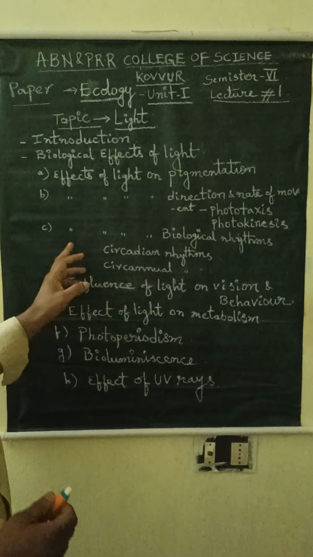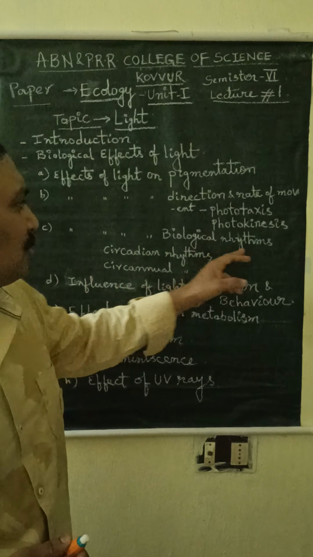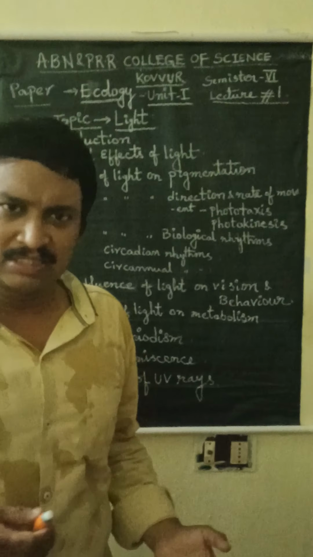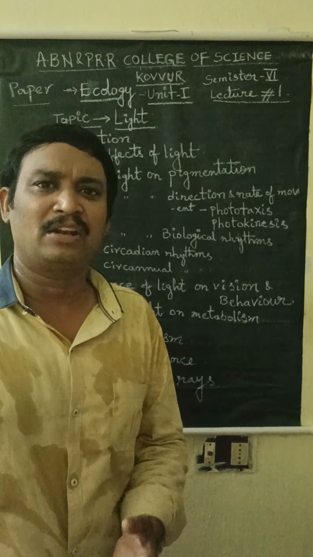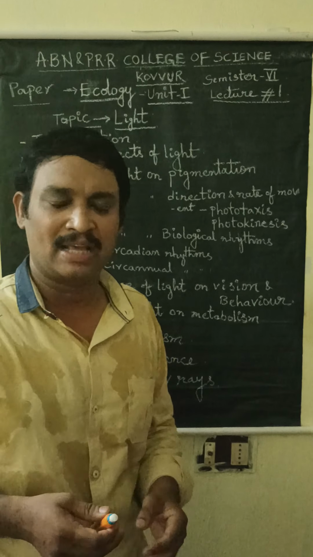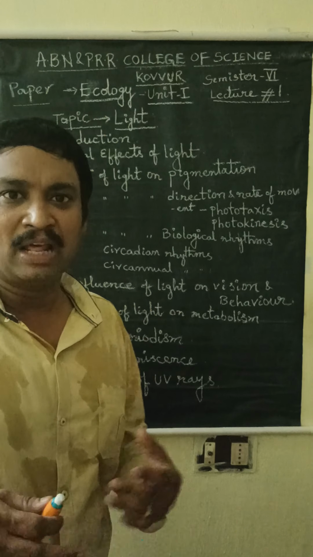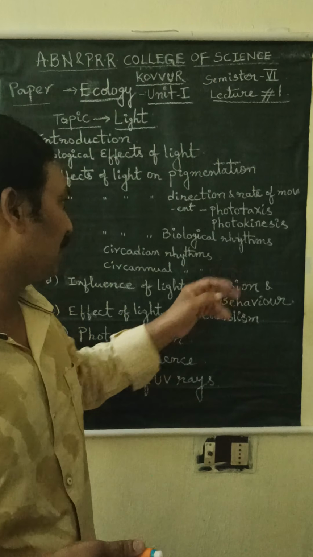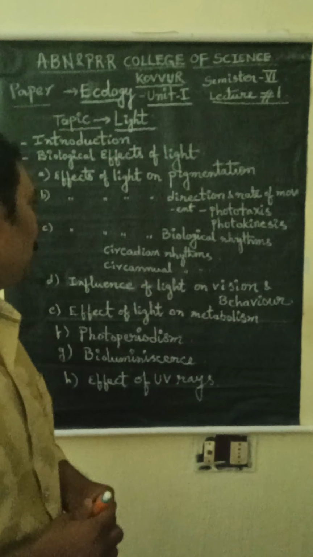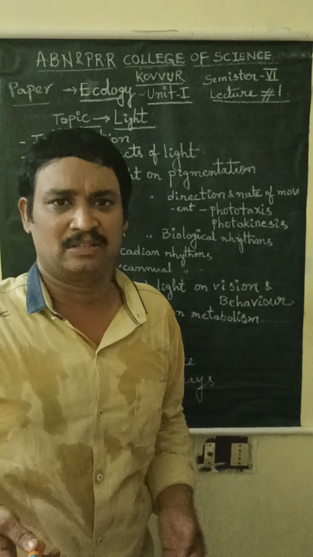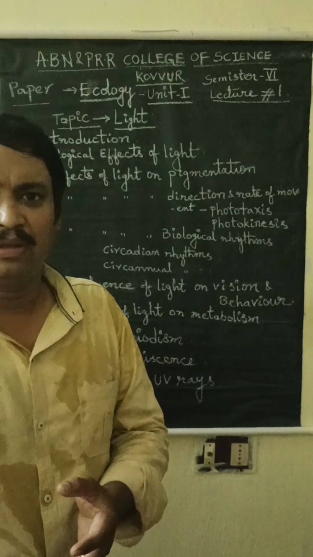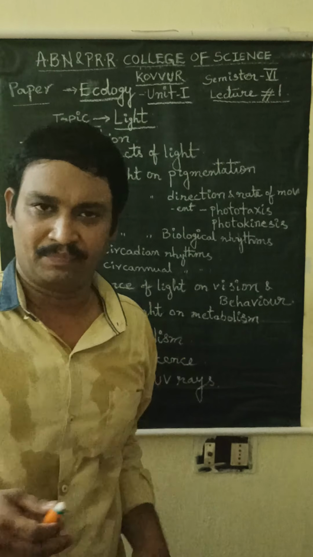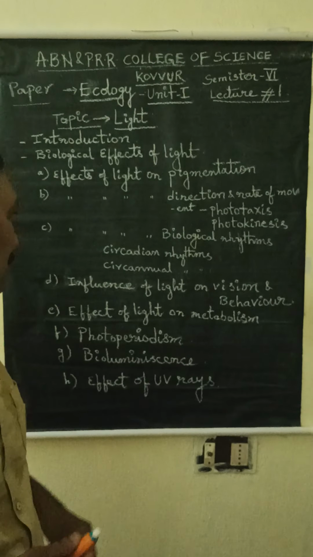Another one is the effect of light on biological rhythms. Rhythm means a similar pattern which is repeated many times. That is called rhythm. Some animals behave in one way when light is available, and when light is not available, they behave differently. That is called biological rhythms.